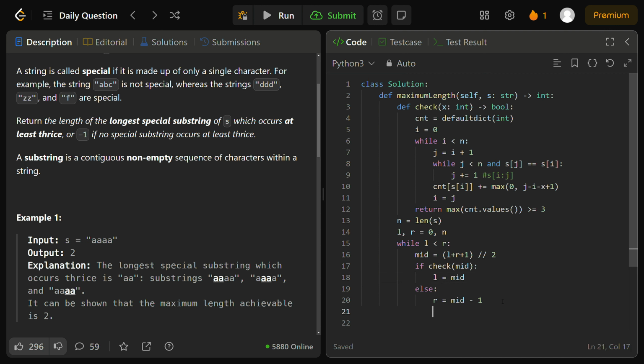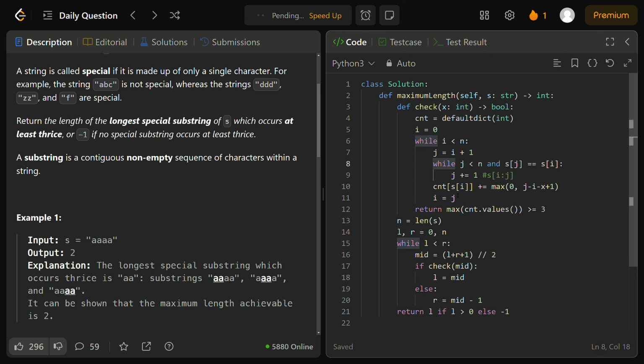Once we're done with this binary search, we simply return L, but we can only return our left pointer if it's greater than 0. If that's not the case, we return -1. So we're saying here, after applying all the computations of binary search to our input string S, we return the maximum valid length L if we found it to be greater than 0. If not, we return -1 because no valid substring would exist. Unless I made any syntax errors here, this should be accepted and this should be a valid solution.